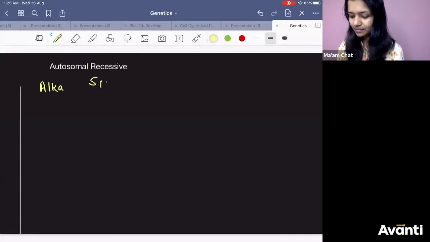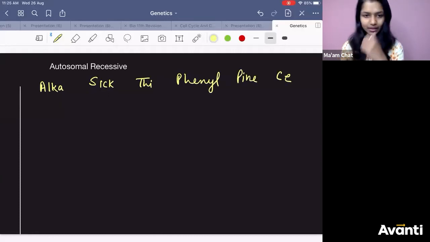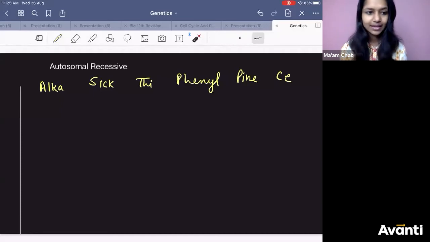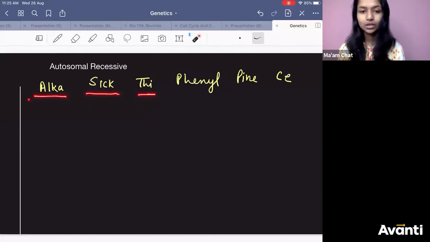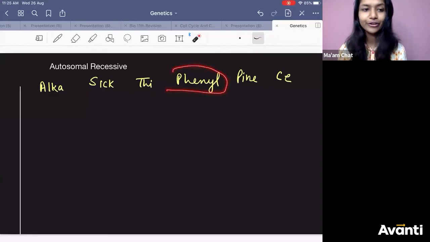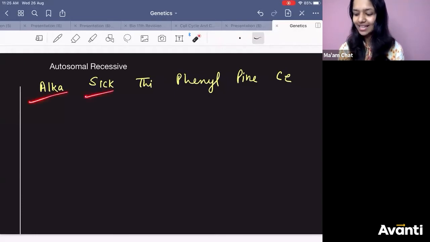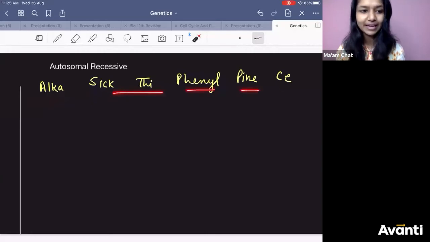Alka, phenyl, पीने से. There is a girl Alka. She was sick. Alka was sick. Why? Because she drank phenyl. Anyone, if you drink phenyl, you know what will happen. ठीक है. So Alka was sick because she drank phenyl. And this is what you need to remember. Alka sick थी phenyl पीने से.